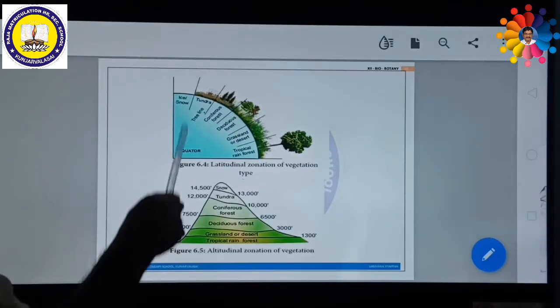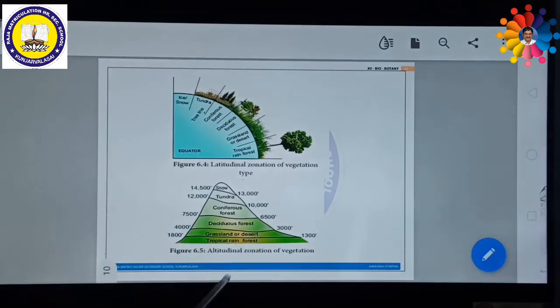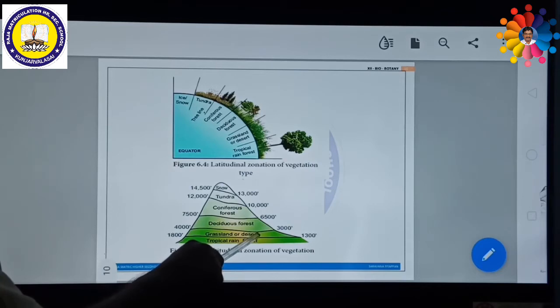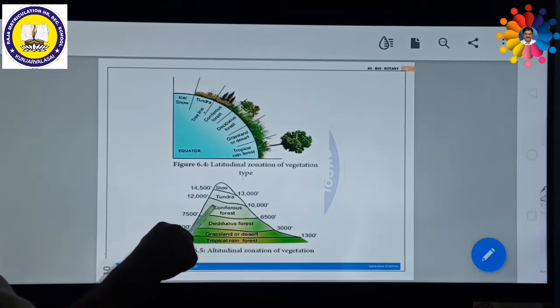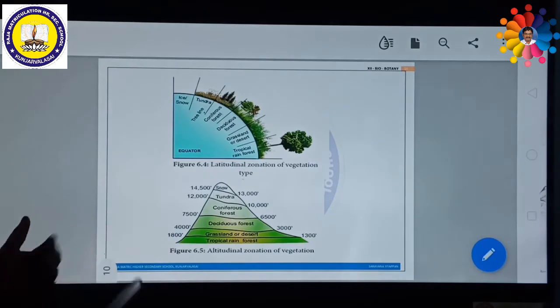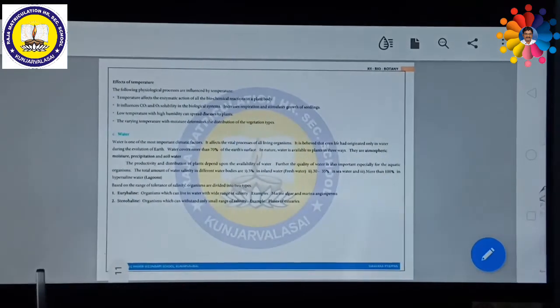If you see altitude, altitude means from the sea level, from 1800 meters, tropical rainforest. Here the altitude gradually increases. Then grassland or desert, deciduous forest, then coniferous forest, then tundra, finally snow. There is no plant at all. So in such a way, depending upon the latitude and altitude, various vegetation or plants might be available.